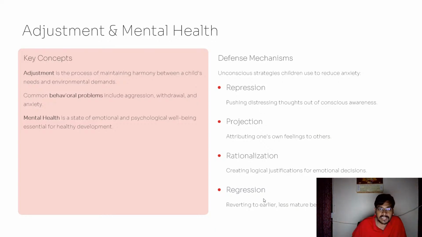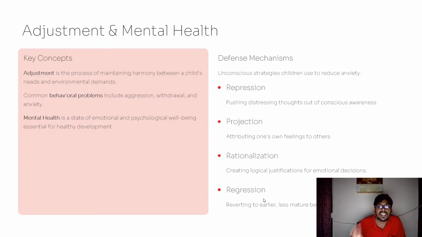And defense mechanism, unconscious strategies children use to reduce anxiety. To reduce the anxiety, some defense mechanisms are repression, pushing distressing thoughts out of conscious awareness, and projection, attributing one's own feelings to others. So often when you observe the kids, when they are anxious or when they are nervous, what they usually do is they project it. Project in the sense they try to share their feelings with others. So this is called projection basically. This is very common among the children.